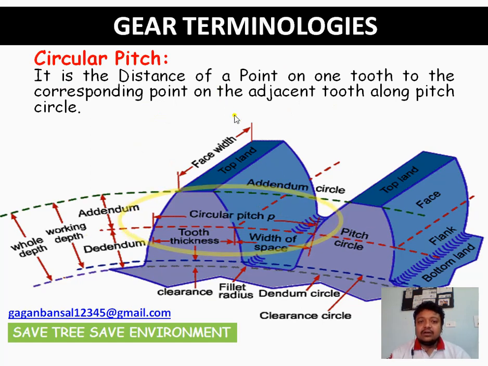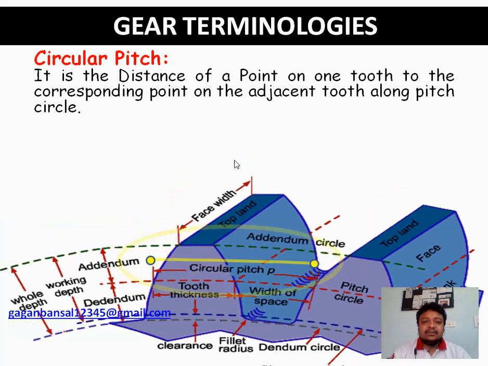So along this pitch circle, we take a point on one tooth of the gear and the corresponding point on the next tooth. This arc is known as your circular pitch.